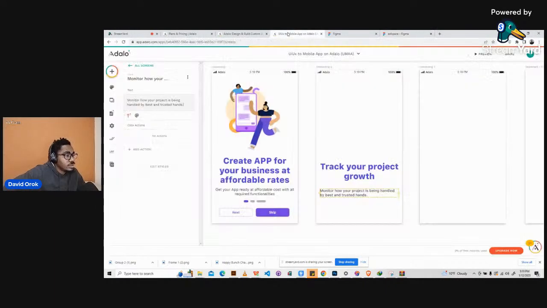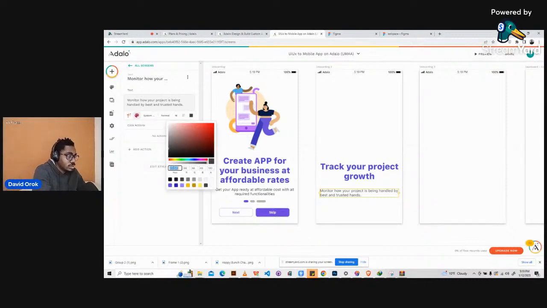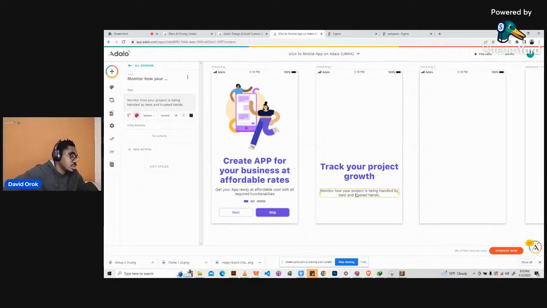All right, so it's regular, so we'll make it normal. Then here it's 16 already, so let's click on this and just paste this. All right, and then we make it center align. Okay, so that's it. All right, so we have almost a similar design.